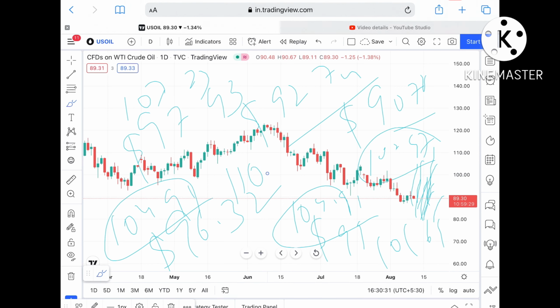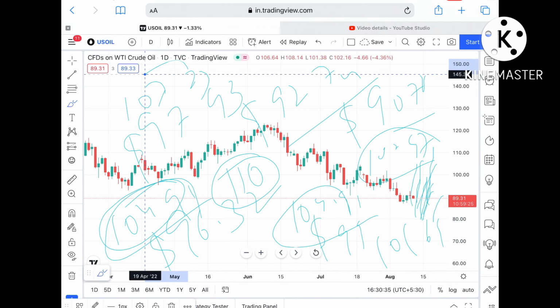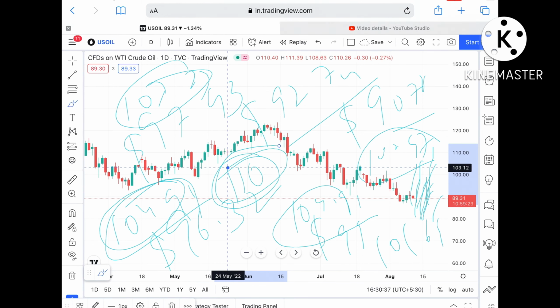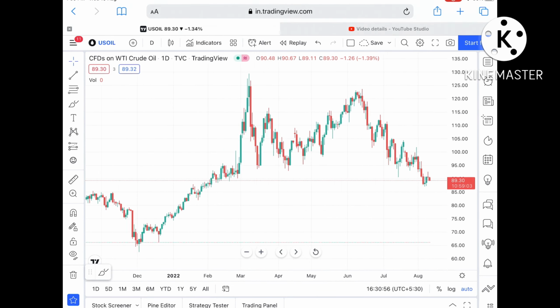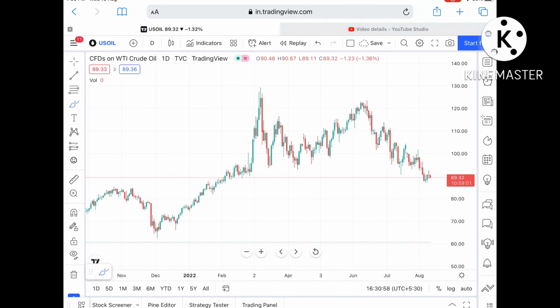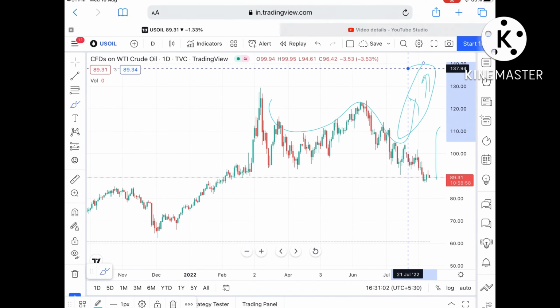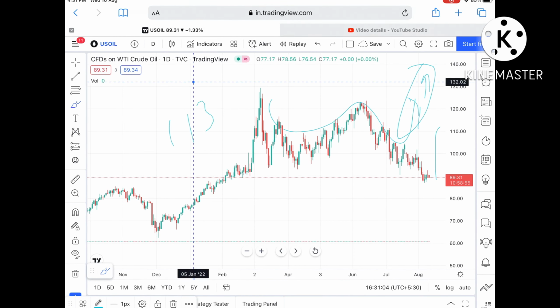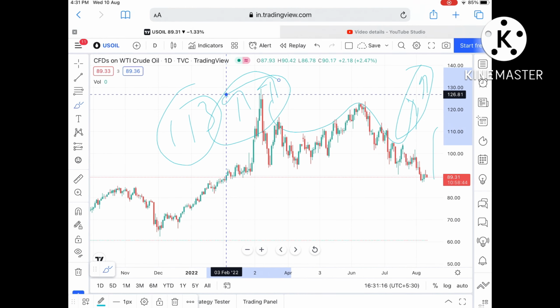Once the price goes above that level, there is a high probability that it can go further higher. 110 is again, if the price goes above a level of 107, the probability is high we can see $110, and from there level 113. You have to understand that the trend will change towards an upside if the price goes above a level of $111, because then a pattern will form which has a higher probability of going further higher. Above that level, we can see it go further higher.